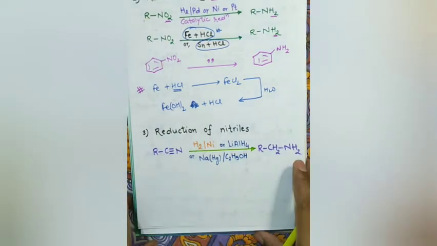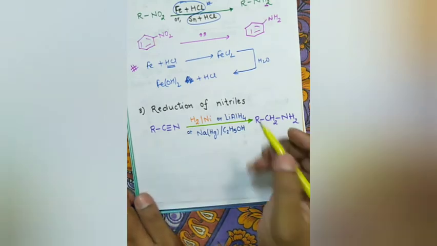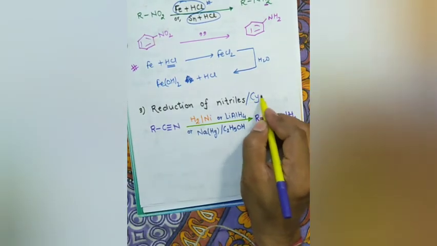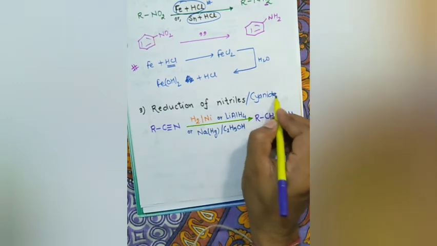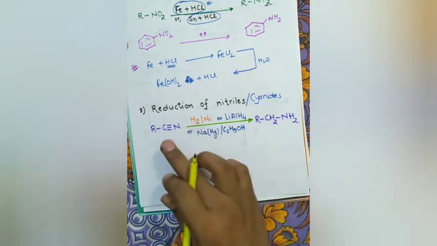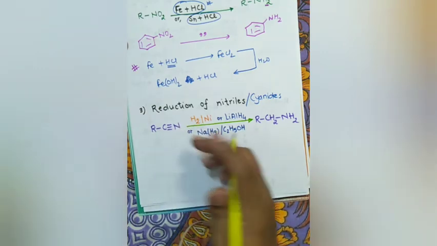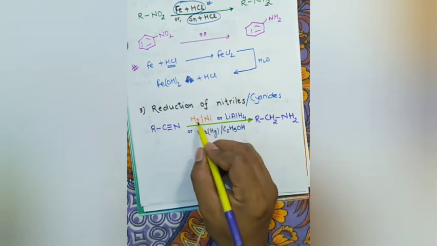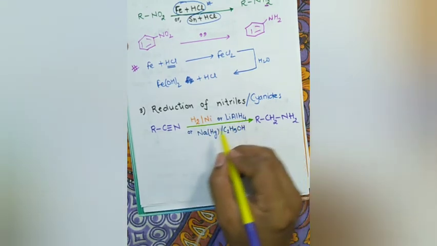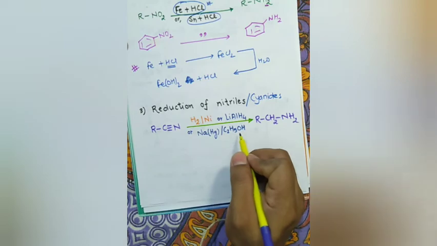Now, reduction of nitriles. Nitriles are also called cyanides in inorganic chemistry. Cyanides, RCN. This cyanide group can be reduced by catalytic reduction, hydrogen in presence of nickel, or LiAlH4, or sodium amalgam in presence of ethanol.